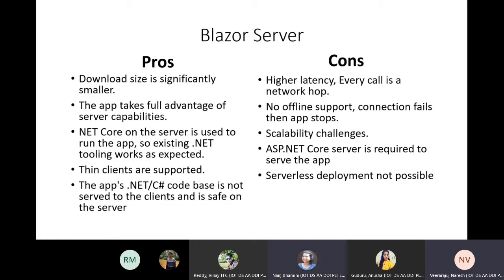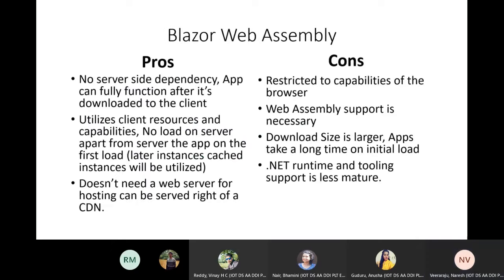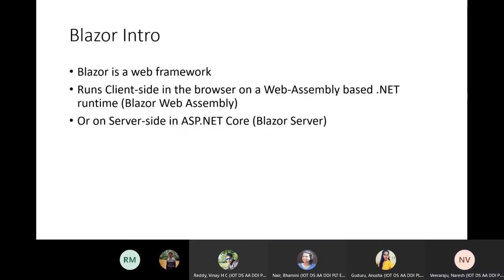But then, those two different types of deployment you mentioned in the beginning, right? Blazor server and Blazor WebAssembly. Yes, these are the two things we have in Blazor. One can work on the browser directly, and one needs a server to execute.